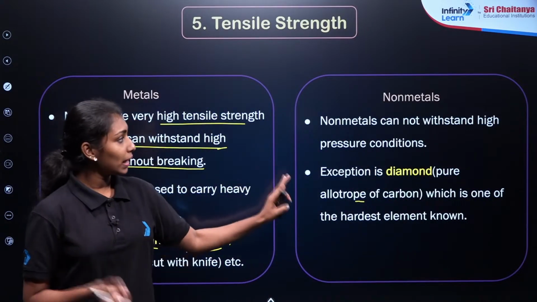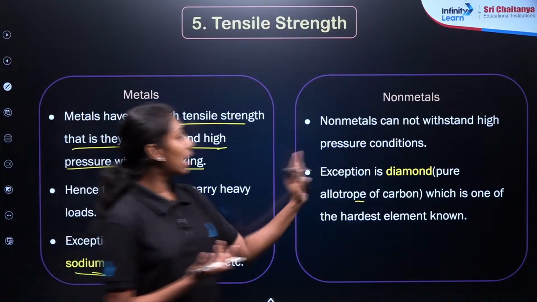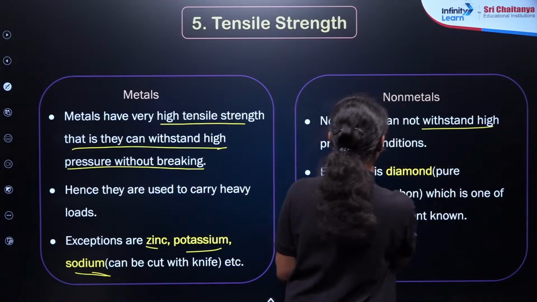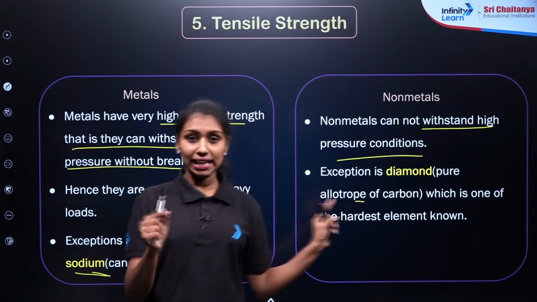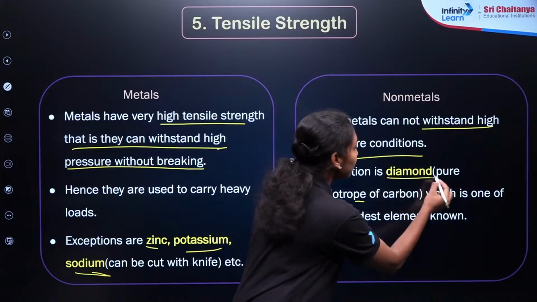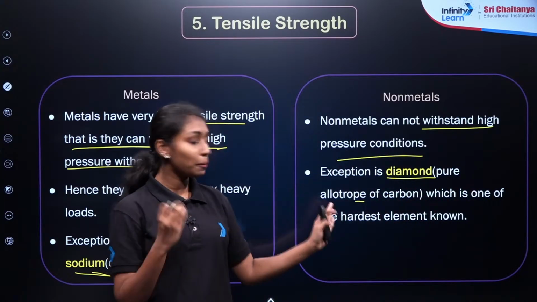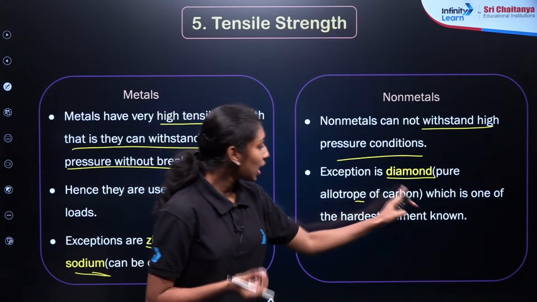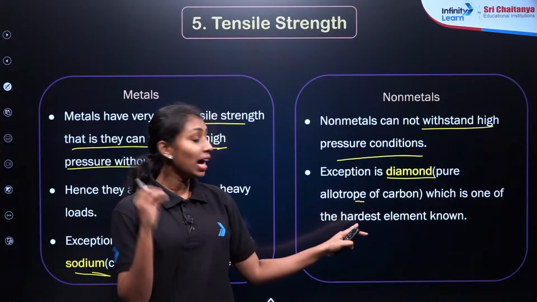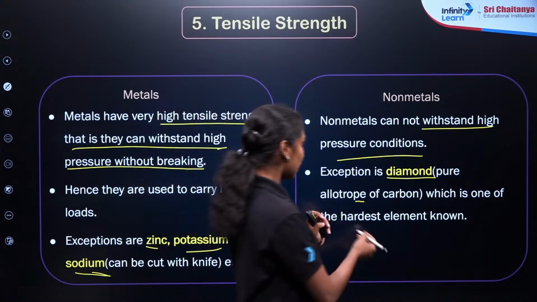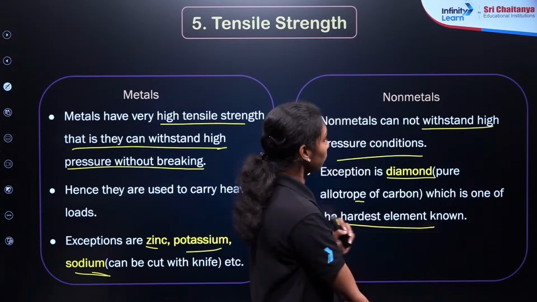So what about the non-metals here? Non-metals cannot withstand high pressure conditions, right? But an exception is there. Again, an exception is there: diamond. Diamond is another allotrope of carbon. Carbon is a non-metal, and diamond is an allotrope of carbon which is one of the hardest elements. Right? Clear?